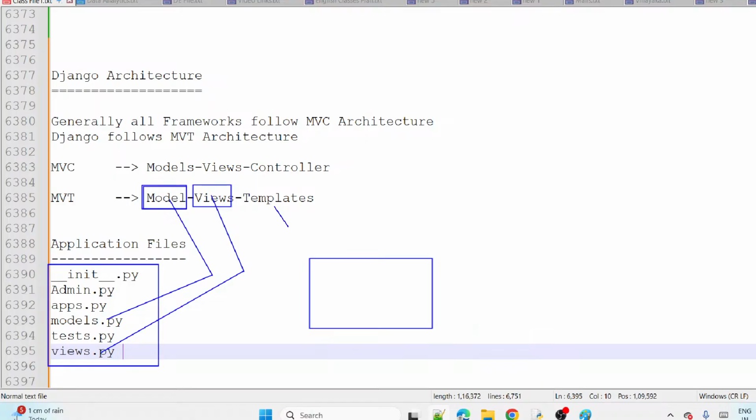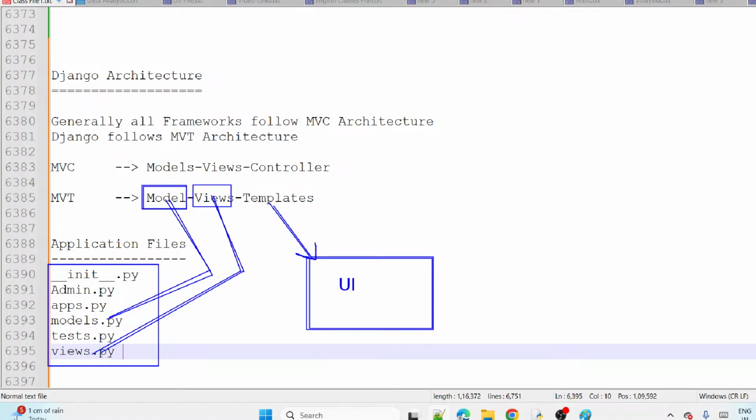In that, we write the template coding. Template coding is the UI coding, guys. Which code? UI code, HTML, CSS. That code we add in the templates. So models, views, and templates. That is what MVT, guys, MVT.